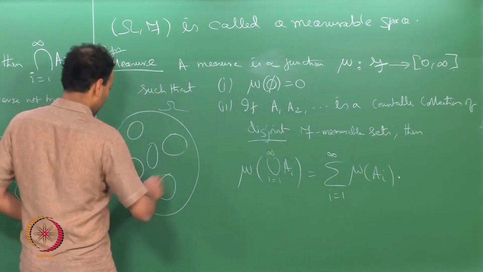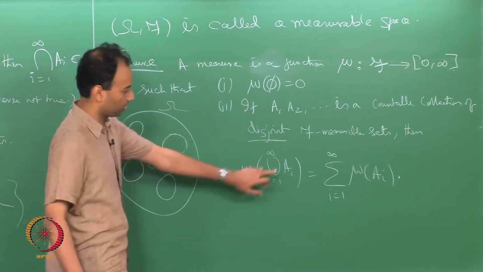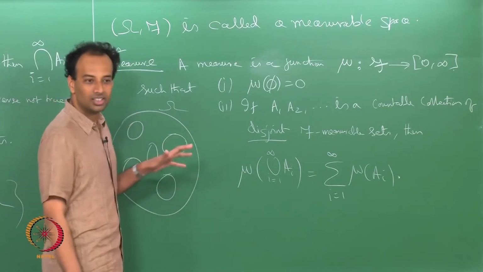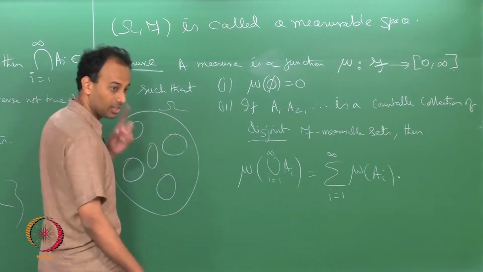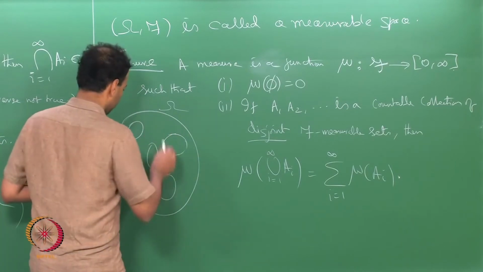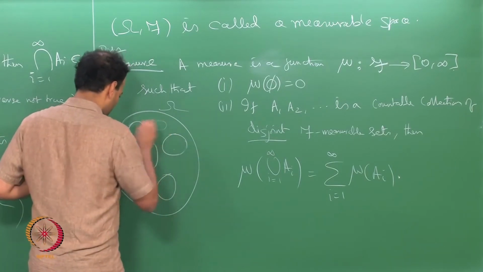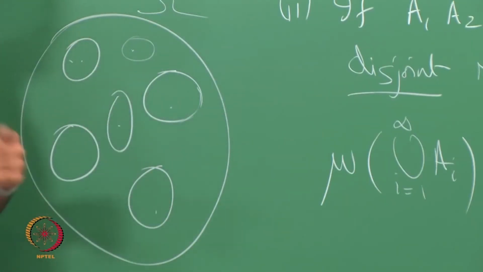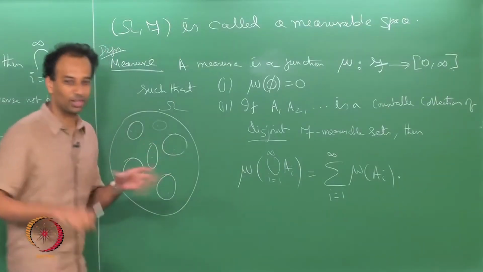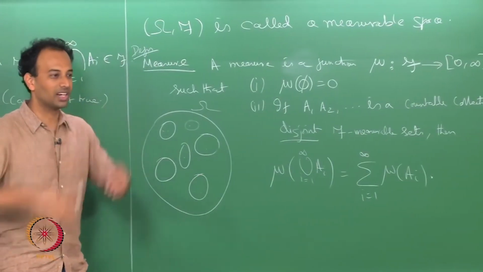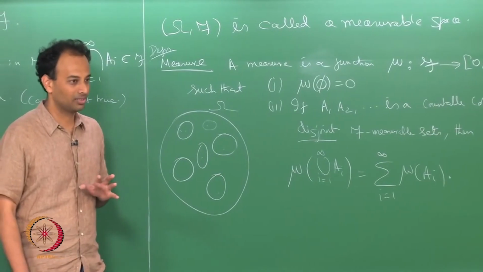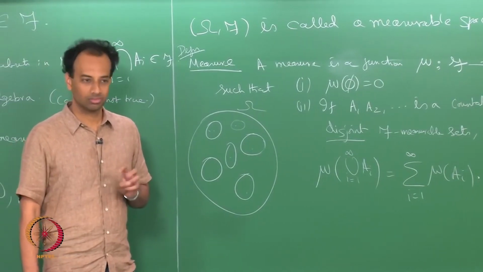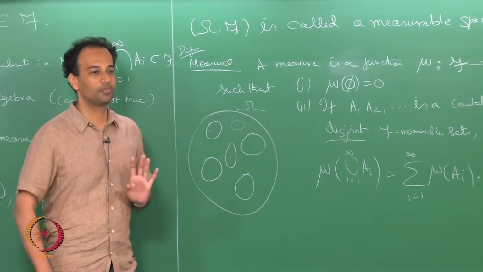So, if I take the measure of the union of Ai's, I am only drawing a finite number of them, obviously, but there are actually a countably infinite number of these Ai's. They are all pairwise disjoint. And if I take the measure of the union of all of them, it is equal to the addition of the measures of each of them. It is actually very intuitive, come to think of it. Think of measure as something that says how much is contained in there. So, if they are disjoint, I want to be able to add the measures. So, there are these two axioms.